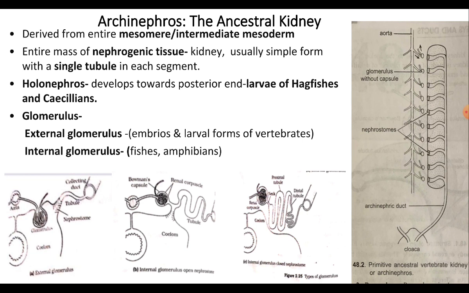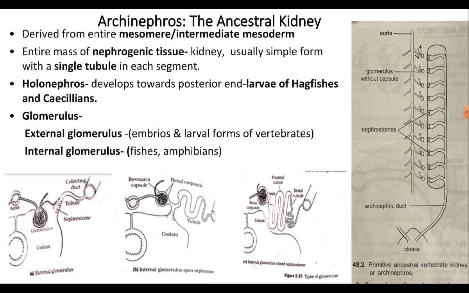Glomerulus is the network of blood capillaries in the path of an arteriole, and it is the region where the metabolic wastages, the water and the ions are removed from the blood. The glomerulus could be internal or external with respect to their position in the body coelom.